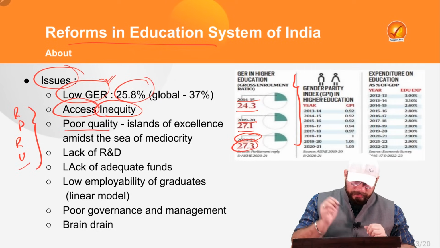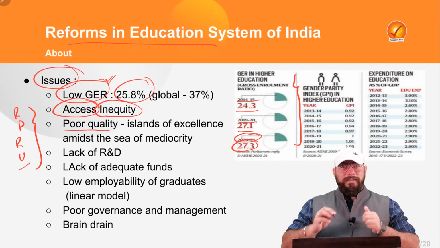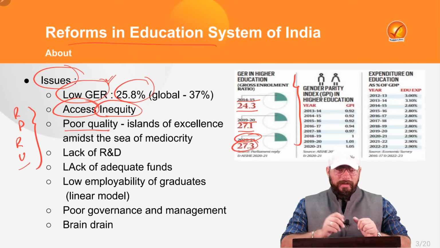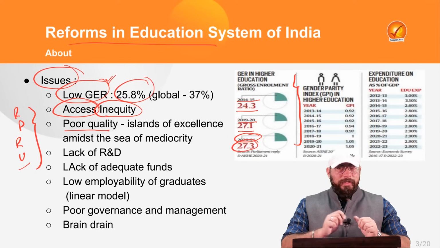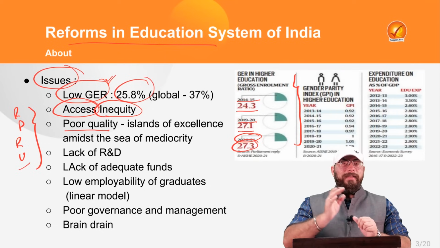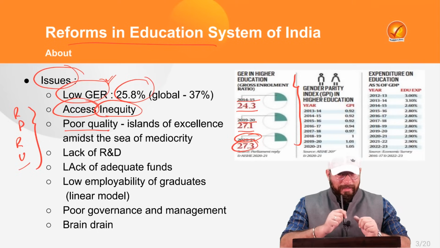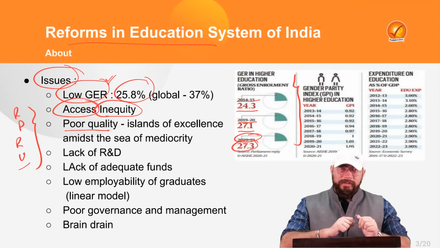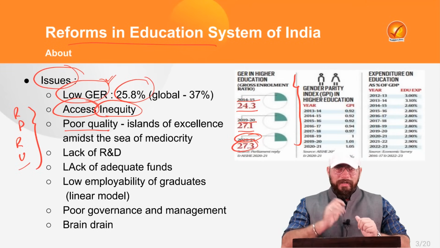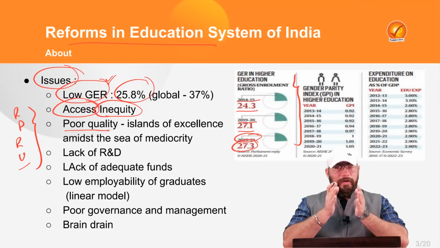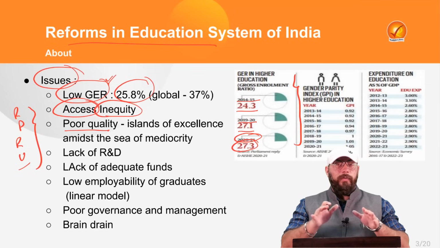The third issue is in relation to poor quality. That is the standard of education system in India. Now there are certain states in India, as you also might know, where the education system is so poor that you can get a PhD degree through paying 10,000 or 20,000 rupees. That is the quality of the education system. The teachers are not present in the classes. The students are not attending the classes. They are just going to the colleges for giving the examination, which shows us that in India, quality of education system is still very, very poor.